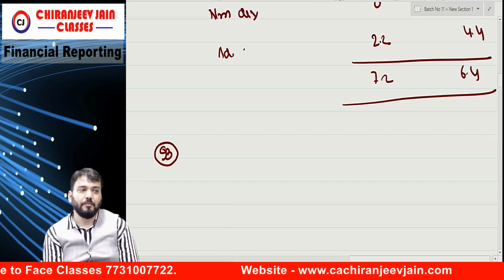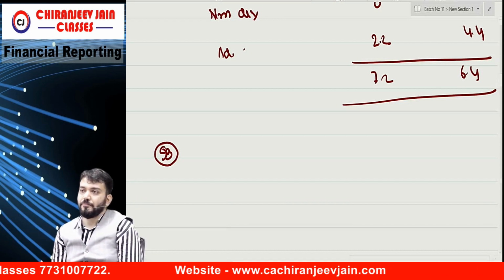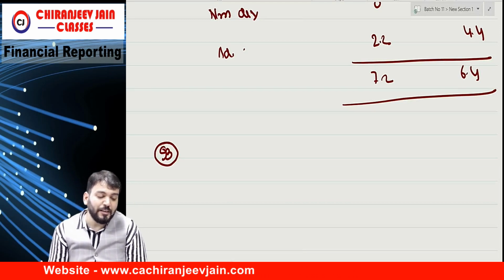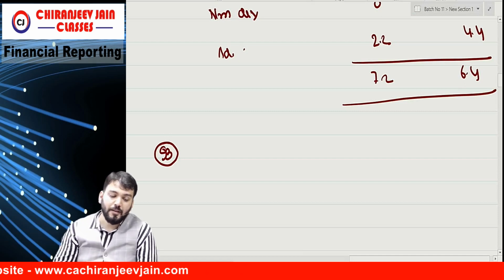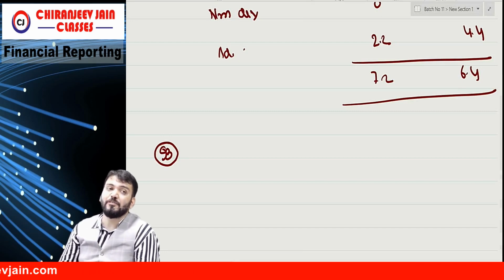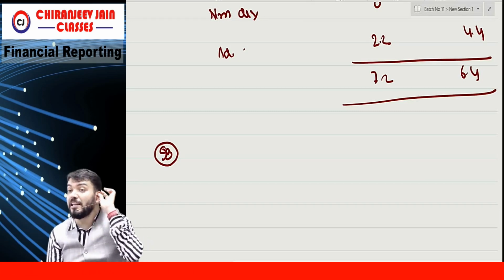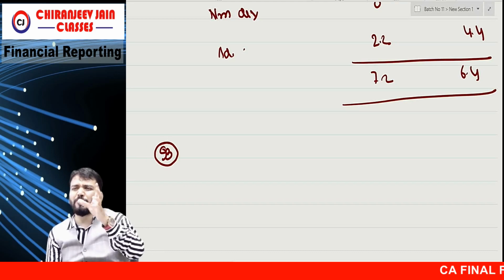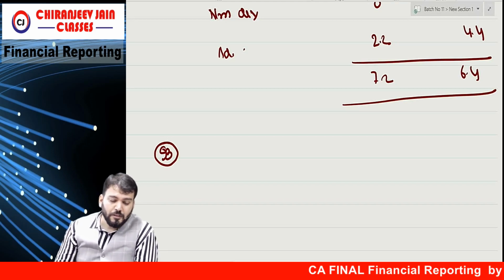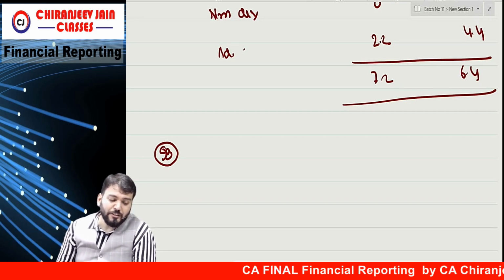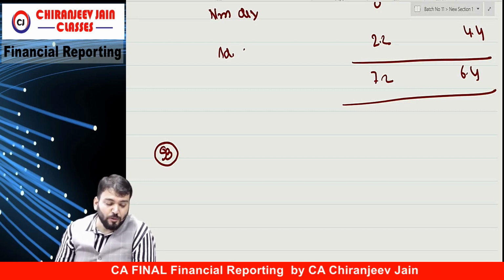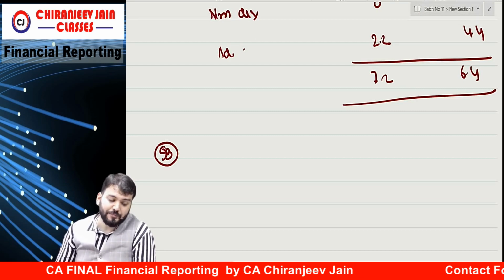93. An entity issued 2000 convertible bonds at the beginning of year 1. Convertible bond means potential equity shares, which will be used for diluted earning per share. So I'm assuming you know diluted earning per share. The bonds have a 3-year term and are issued at par with a face value of 1000 per bond, giving total proceeds of rupees 20 lakh.